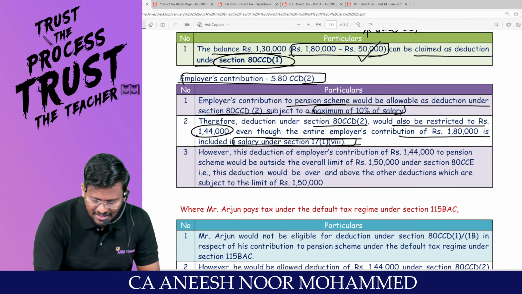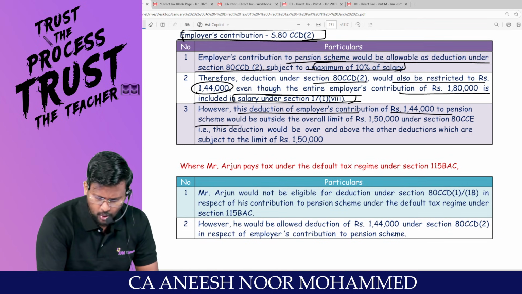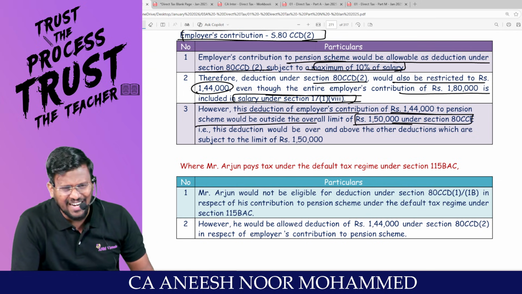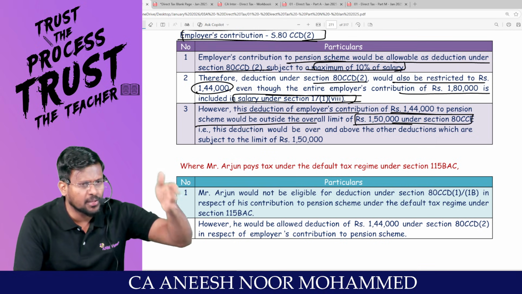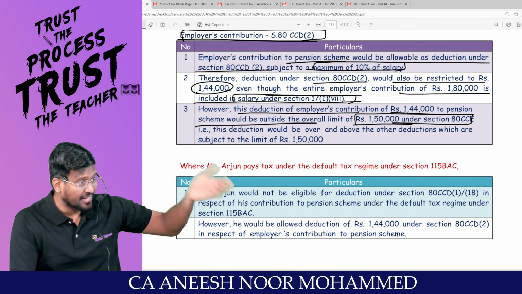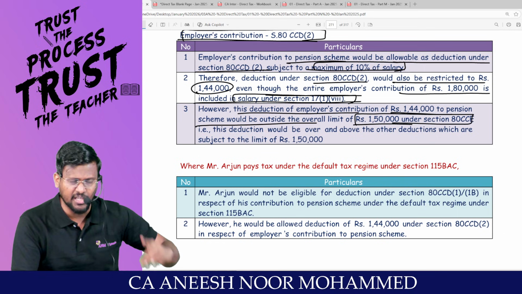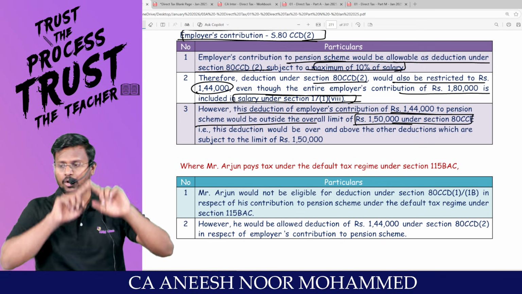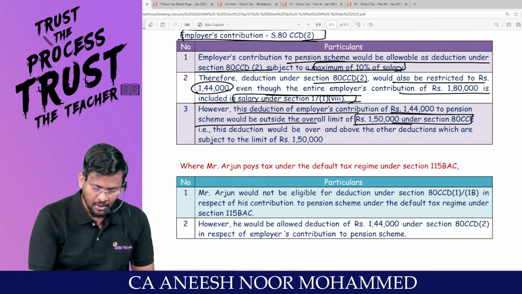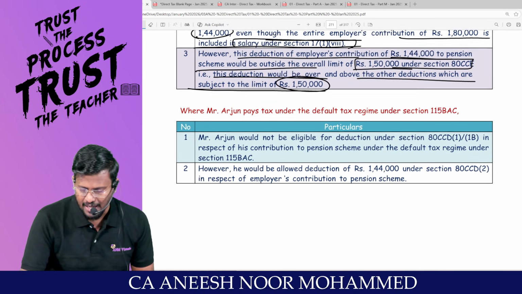Sir, however, this deduction of employer's contribution of 1,44,000 to pension scheme would be outside the overall limit of 1,50,000 under 80CCE. 80CCE is limiting only the employee's contribution, own contribution, not others' contribution. 80C plus 80CCC plus 80CCD subsection 1 is equal to 80CCE is equal to 1,50,000. In that overall limit, 80CCD subsection 2 is not at all coming. Pakka. This deduction would be over and above the other deductions which are subject to the limit of 1,50,000.